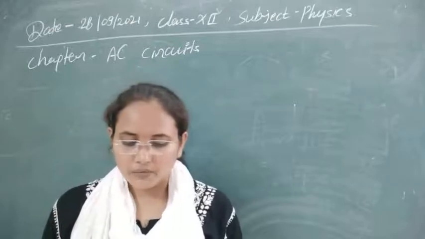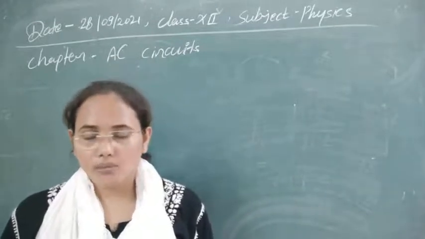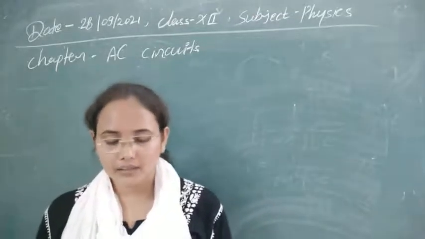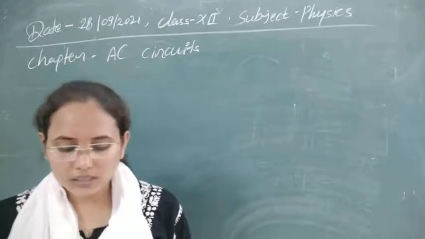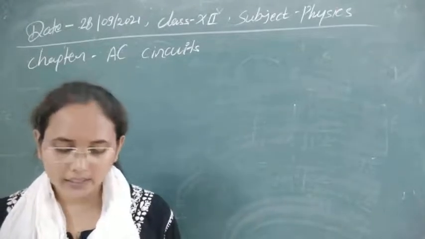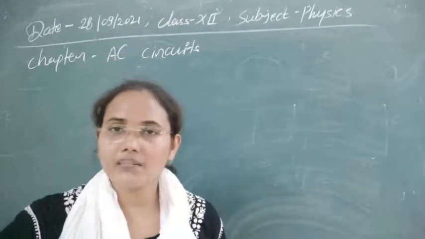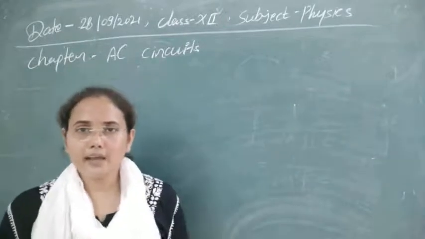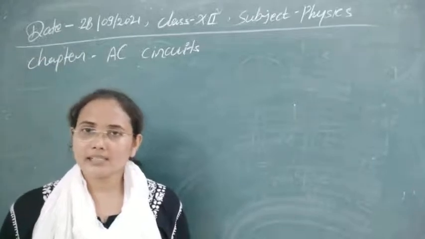Now the next one: which of the following effects is not shown in alternating current? Options are given: chemical effect, second magnetic effect, third heating effect, fourth all of these. Alternating current is always affected by the magnetic field. The reason is that alternating current is produced by the electromagnetic induction process.